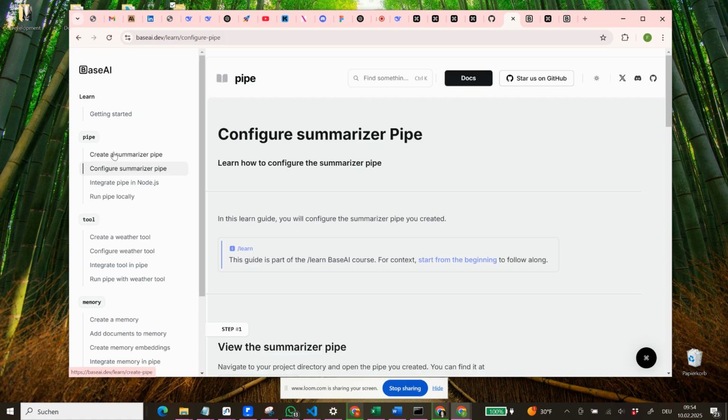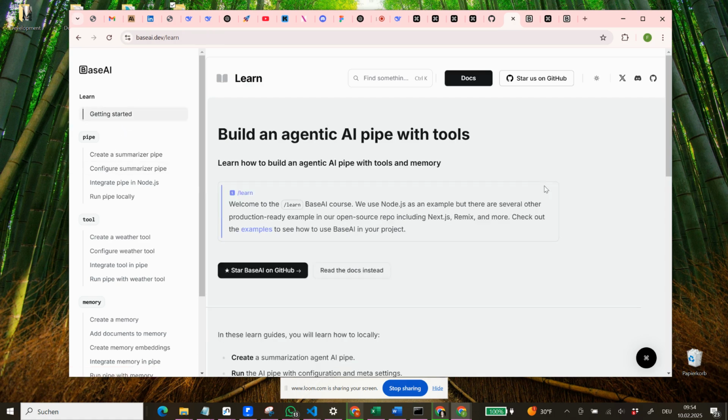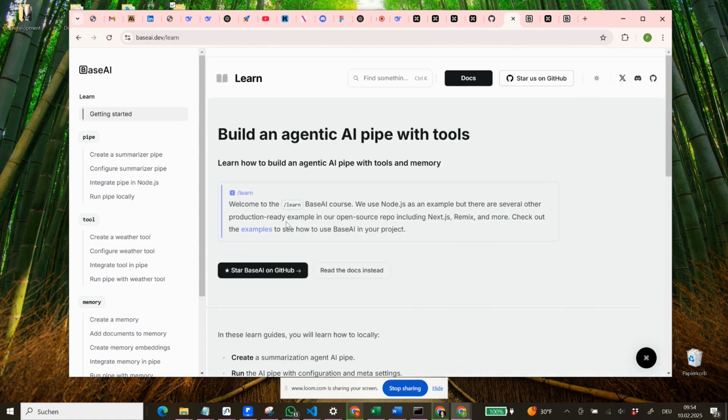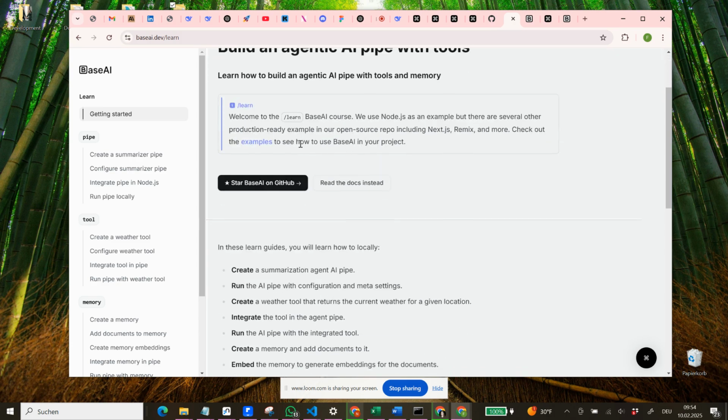So let's quickly go to getting started. It says how we can do this. Build an agentic AI pipe with tools. Learn how to build an agentic AI pipe with tools and memory. And here it says, welcome to the Learn Base AI course. We use Node.js as an example, but there are several other production-ready examples in our open source repo. Check out the example to see how to use Base AI in your project.